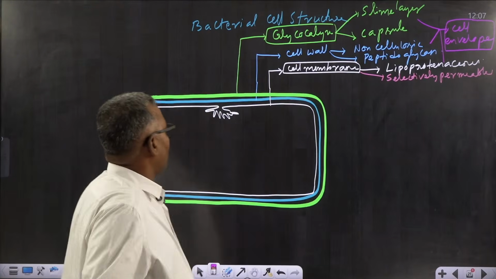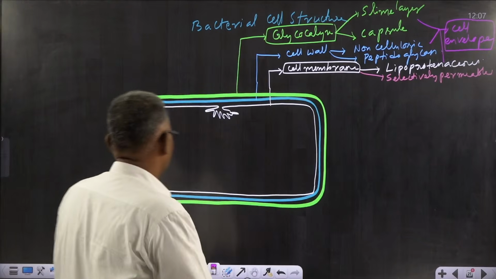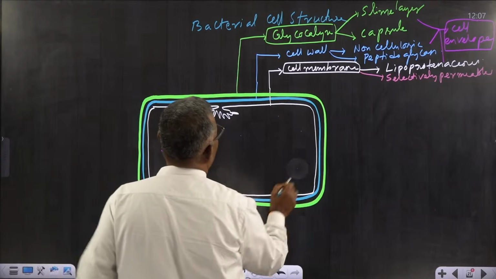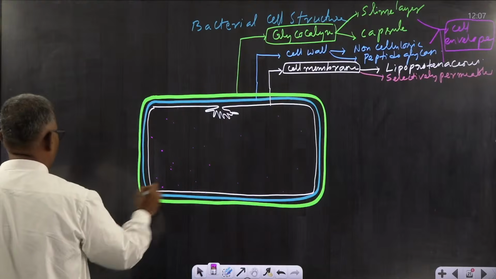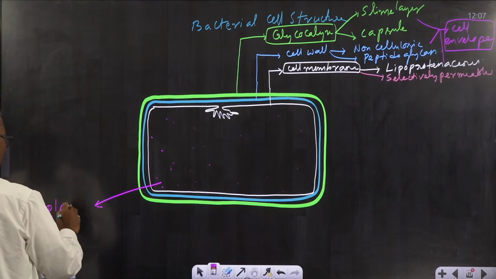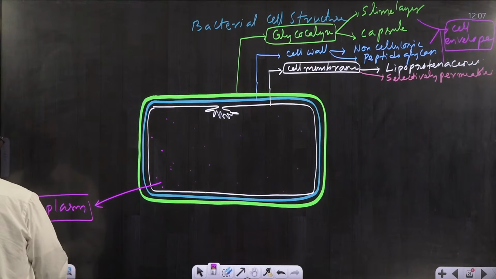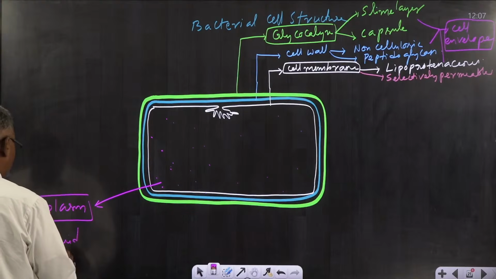Yeah. Now inside the plasma membrane, like inside the cell, there is a semi-fluid matrix. I already told in the last class. This semi-fluid matrix is also called cytoplasm. So cytoplasm is a semi-fluid matrix.